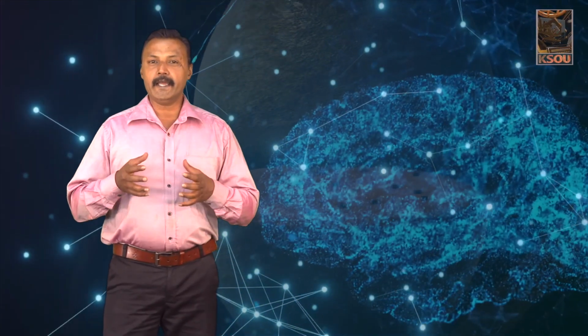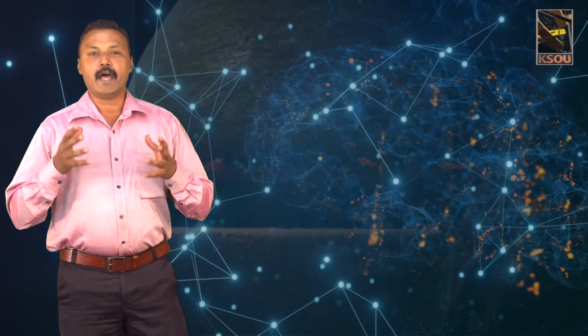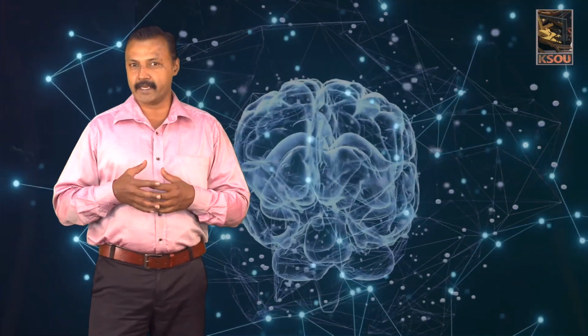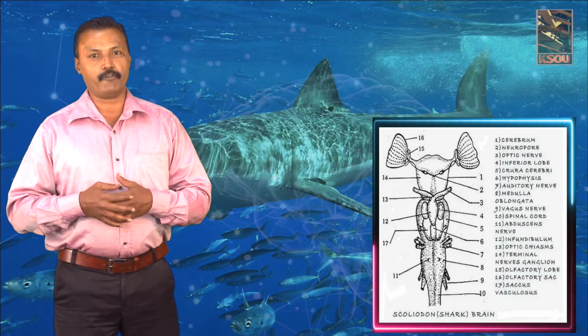The comparative accounts of the brain in vertebrates show that they are built up with the same basic architectural plan. They are all of similar structure, having three important parts: the forebrain, midbrain as well as the hindbrain. The structure differs from one vertebrate to another based upon the habitats in which the animals reside, and also the behavior of the particular animals. Now, let us understand about the brain of the shark.